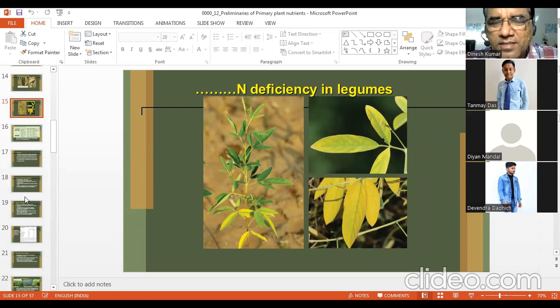Any idea, any guess? Sometimes legumes will also suffer from nitrogen deficiency. So what are the conditions when legumes will suffer from nitrogen deficiency? The answer is so simple. Sir, high rainfall, non-aerobic conditions when microbes are unable to fix nitrogen.